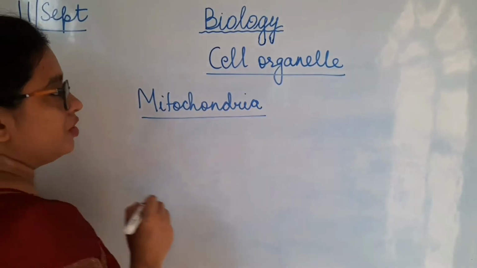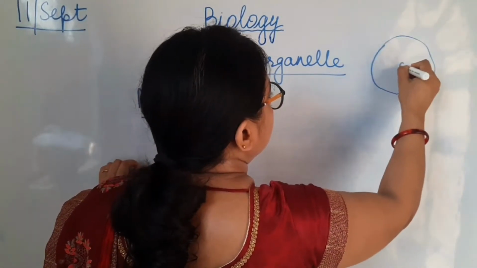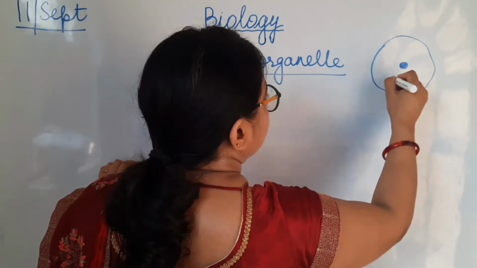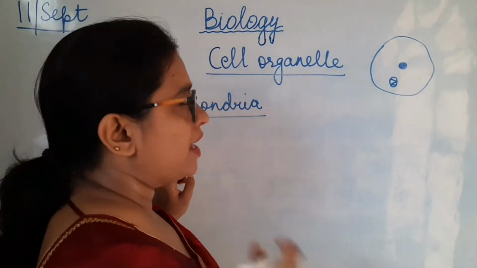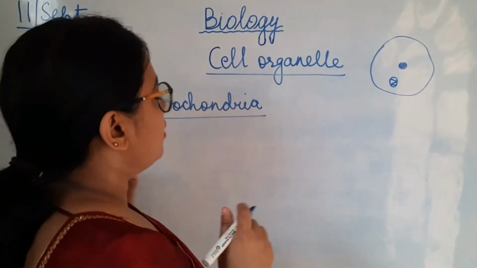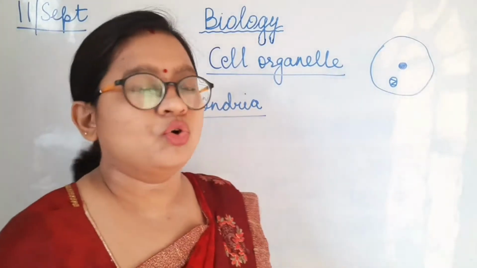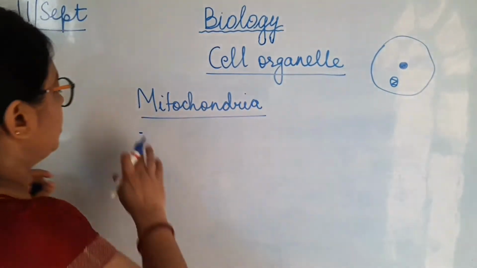If you have observed, when I made the structure of the cell, I had made something oval like this. This was the mitochondria. And why does it look like that? Well, mitochondria is a very important part of the cell. So what does the term mitochondria mean?